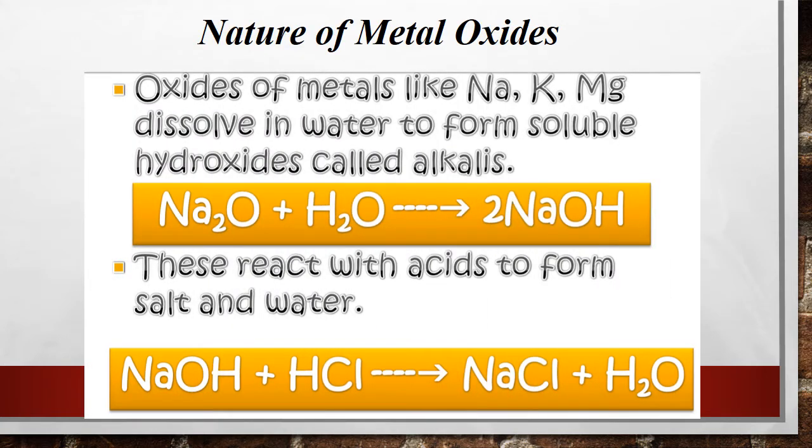So how to check the nature of metal oxides? Oxides of metals like sodium, potassium, magnesium, they dissolve in water to form soluble hydroxides called alkalis. These we have already learned in our previous chapter, that the soluble bases are called alkalis. They react with acids to form salt and water, which is a neutralization reaction. So from these two equations, we can confirm that metal oxides are basic in nature.